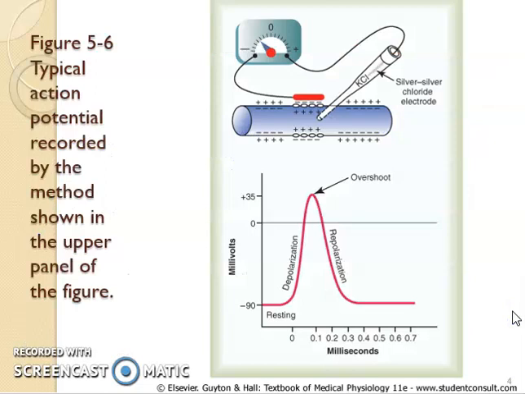So if we want to present it graphically or experimentally, how can we do that? Here you can see a neuron connected to a microelectrode, which could be inserted inside the cell membrane, and then it is connected to a galvanometer or any kind of electronic measuring device, maybe an oscilloscope.